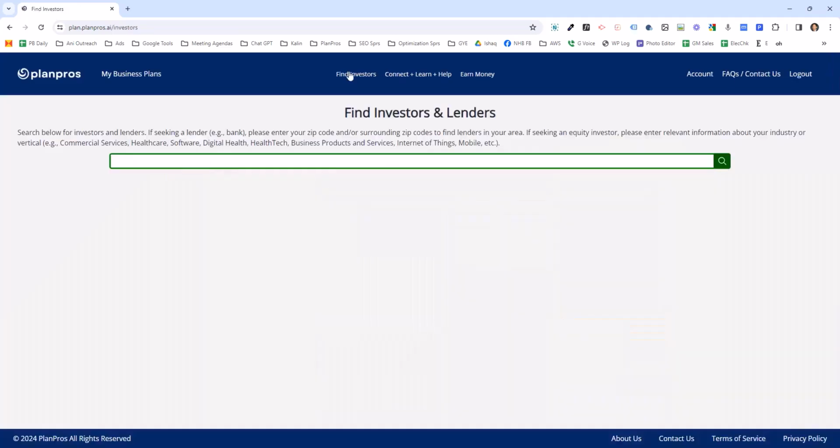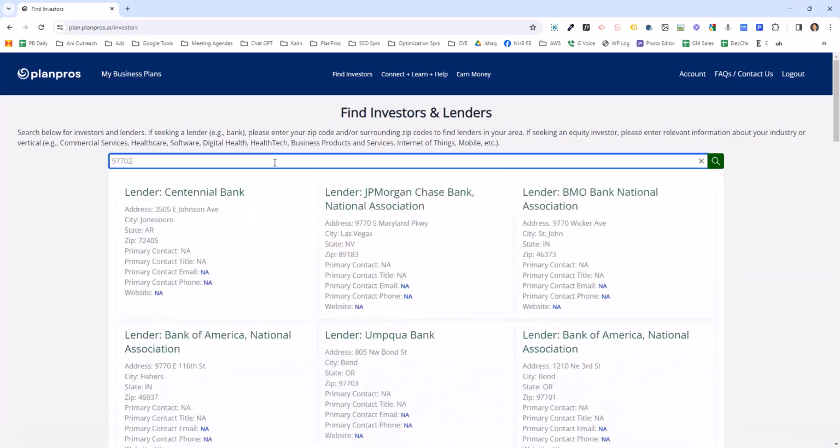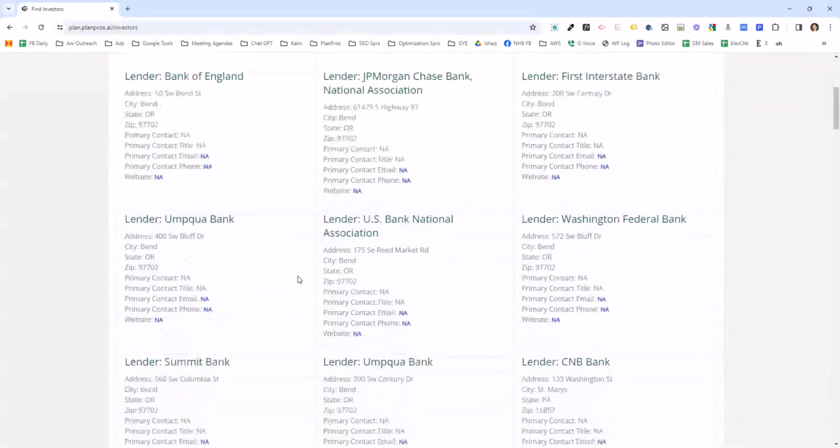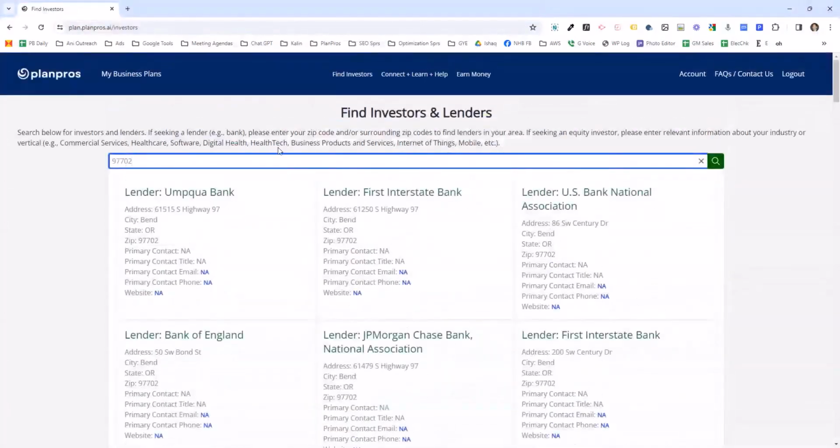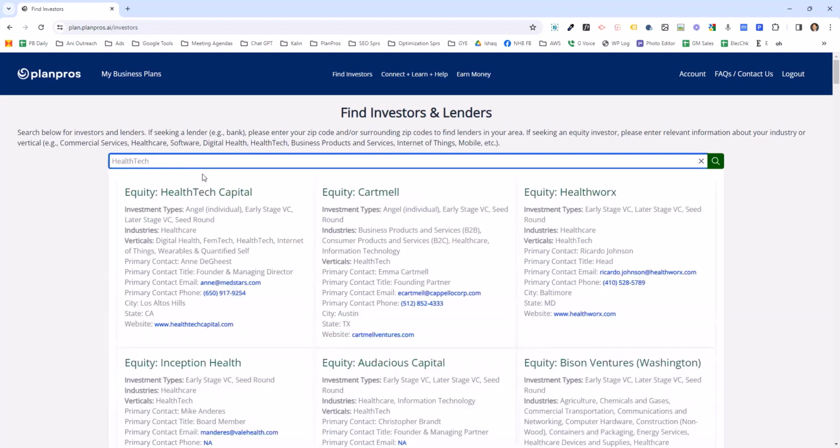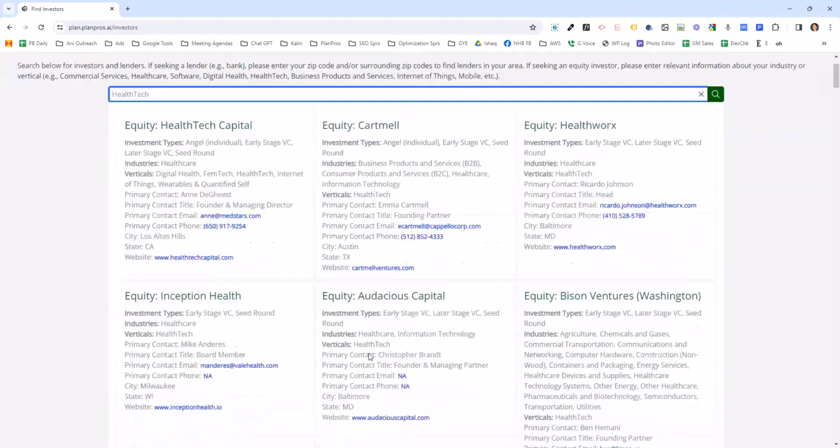Find investors. This is actually a feature that's only for professional users. But I will show you briefly how to use this. If you're looking for a bank, just type in your zip code. It'll show you every bank in your zip code. If you're looking for equity investors, type in your type of business like health tech, and it automatically shows all the equity investors, websites, email addresses, etc.